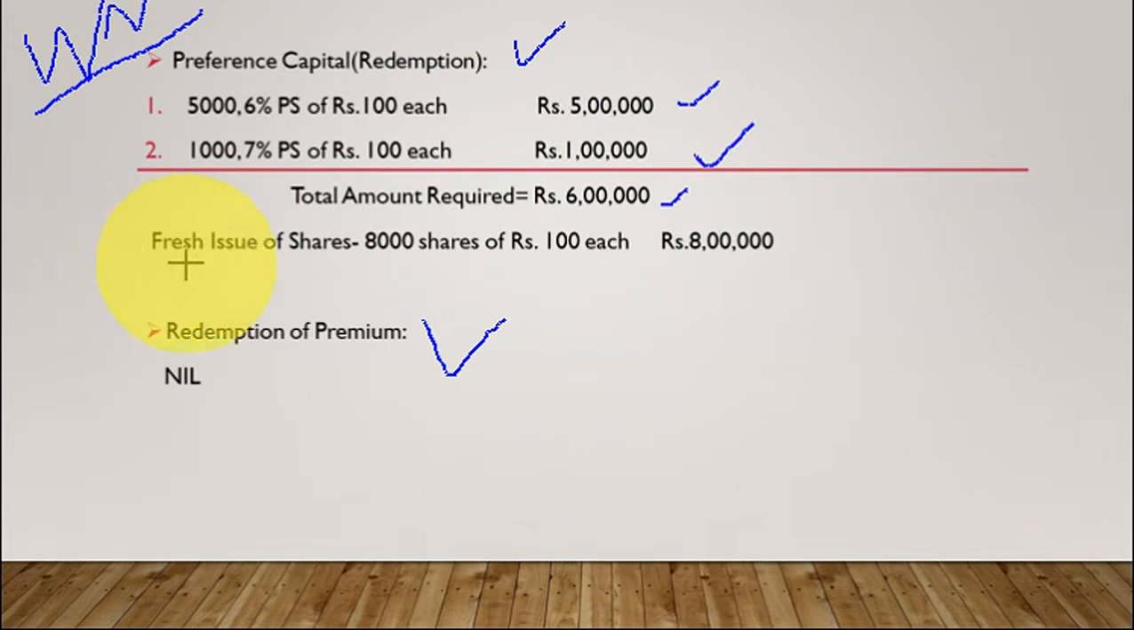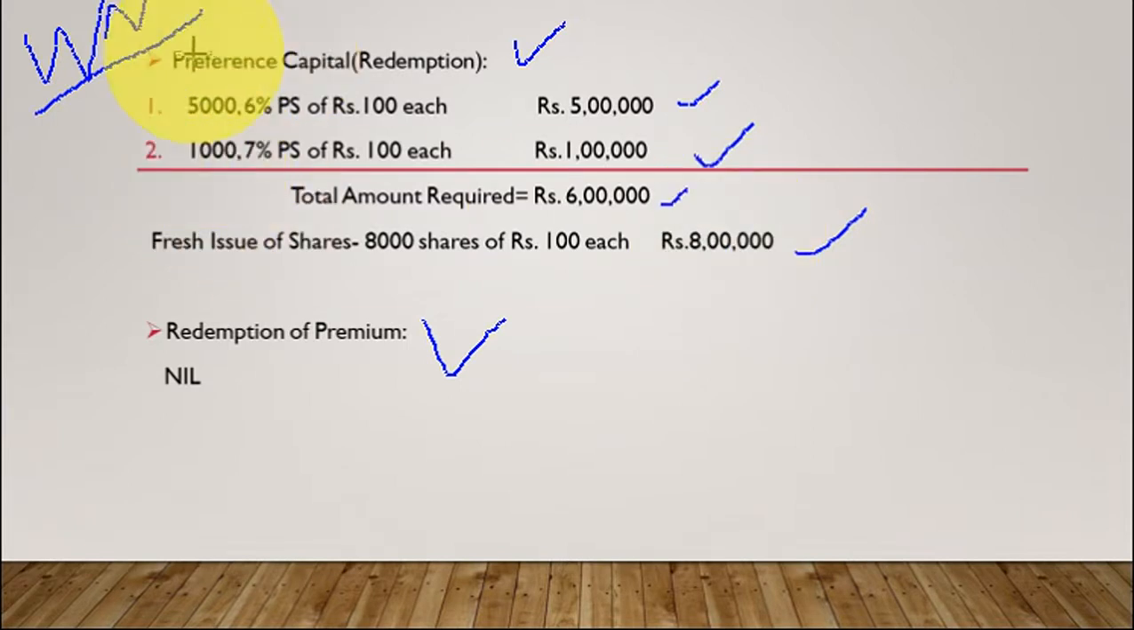Now the fresh issue we made. The fresh issue of 8,000 equity shares of rupees 100 each, they said. So 8,000 equity shares of rupees 100 each is 8 lakh. Listen carefully. Here we have to return rupees 6 lakh. For that we made the fresh issue of rupees 8 lakh. So we have sufficient funds to repay this 6 lakh. We need not get anything from our profit and loss account or any other sources. As we have sufficient funds, we need not create CRR, because we have the funds and we can return them back.